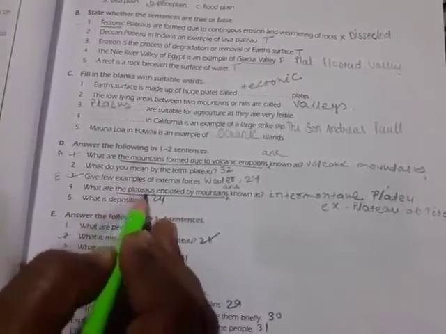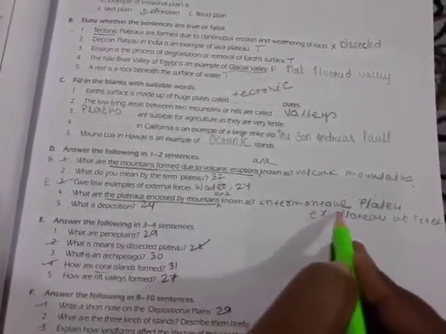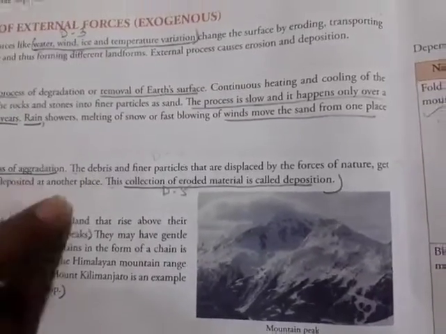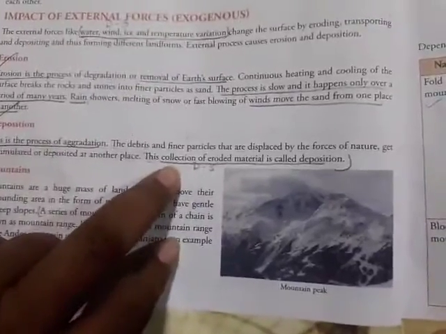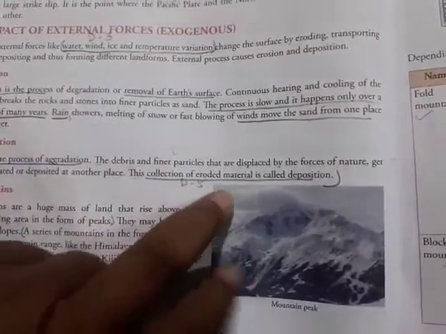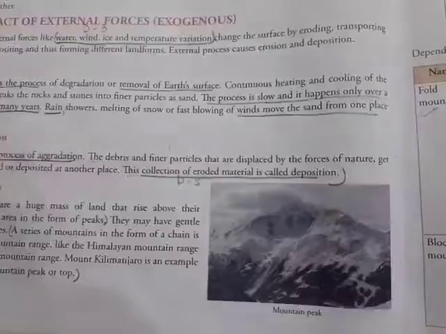Then D4, you start from here: the plateau is enclosed, known as. Here you can get an example also, you have to write. Then D5, page 24, D5, here you can write down this one. This is the process of aggregation. Then from here you can write: collection of eroded material is called deposition.